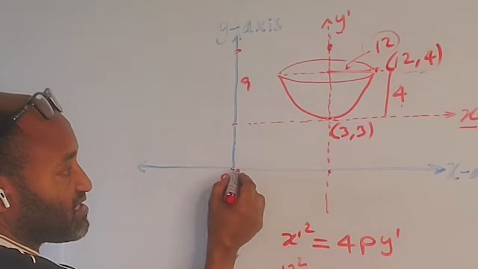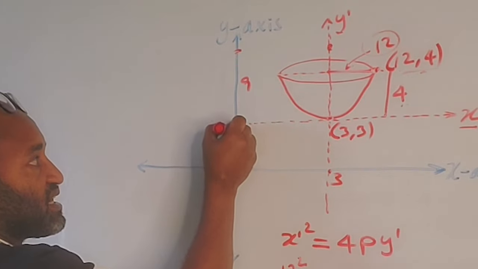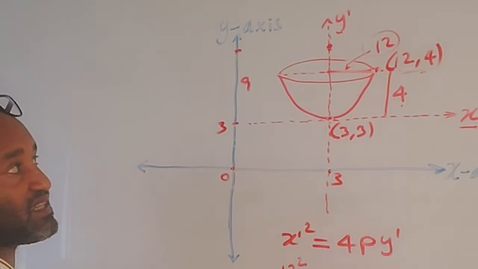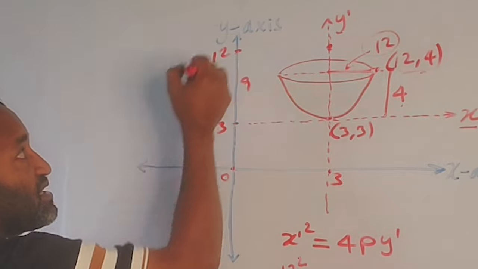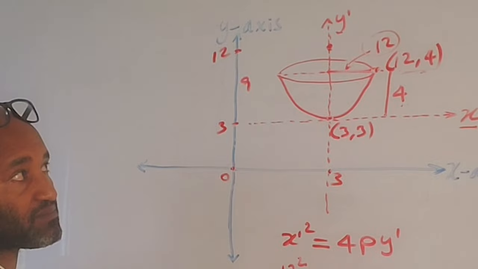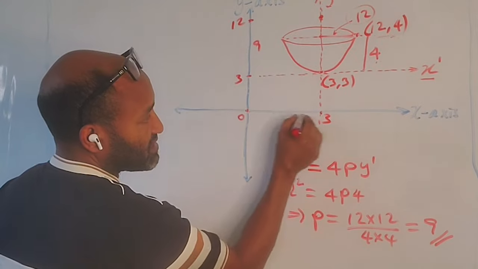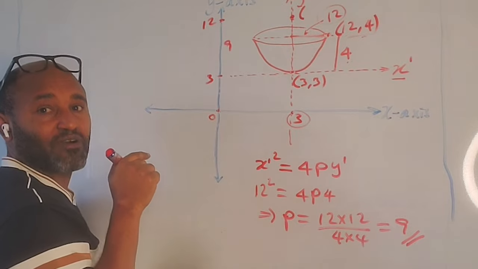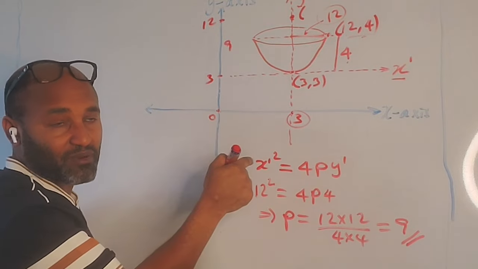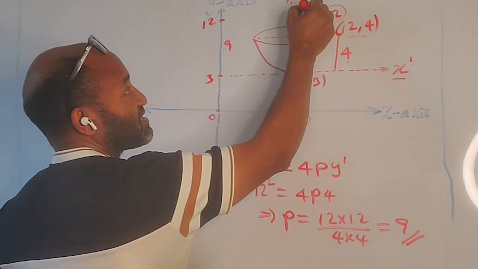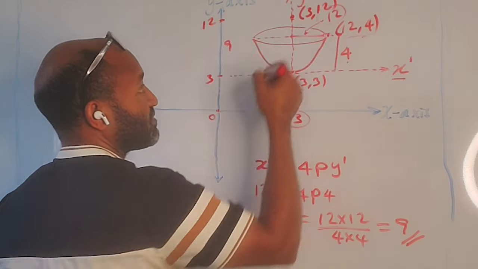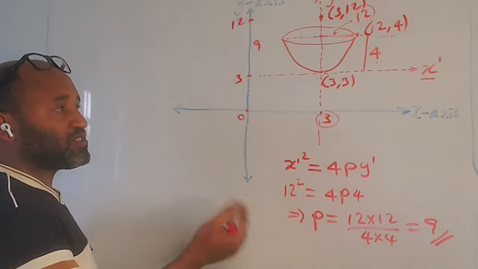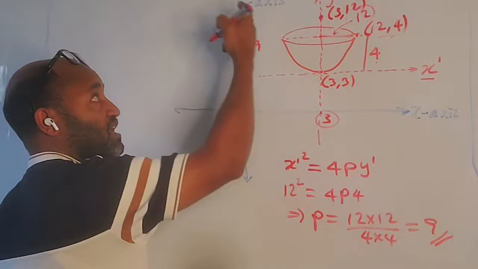So this is 3 horizontally and this is 3 vertically. So going from here to the point where the receiver is, what will our length be? This point will be 3 plus 9, which is 12. Horizontally this point, this 3 units, has not changed. Therefore the coordinate of the receiver, the focus of the parabola with respect to the xy plane, will be (3, 12).